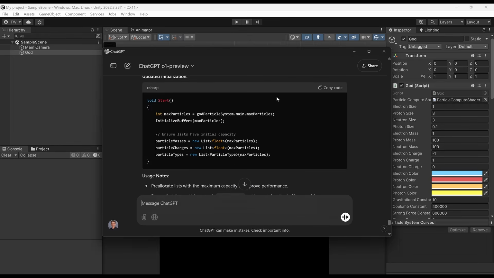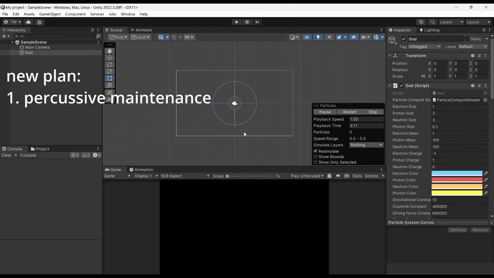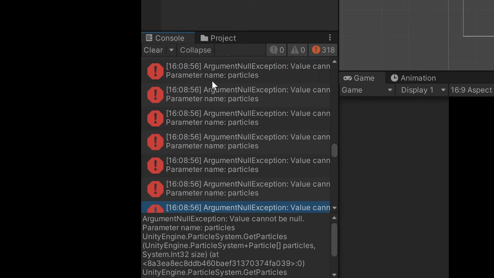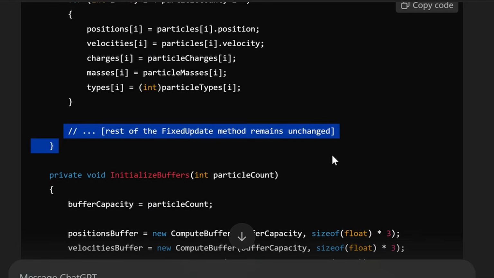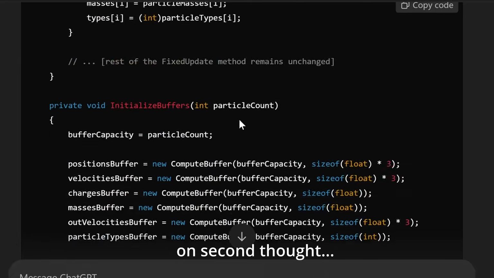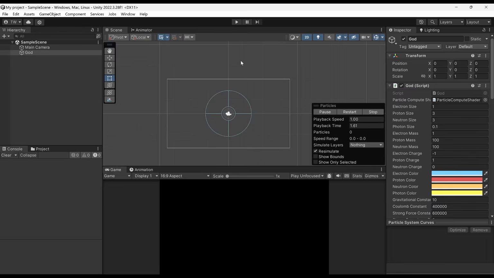Well, I give this alternative solution of just using this start function. We can try with that first, and if this doesn't work, then we'll just have to try the other solution or make it try again or give up. And errors everywhere. Oh gosh, I hate when it does this. It says rest of the code remains unchanged. You think I want to copy it all separately and put it in the code separately? Just give me the whole thing. Okay, that's the updated scripts now. Let's try that. Hopefully this works.